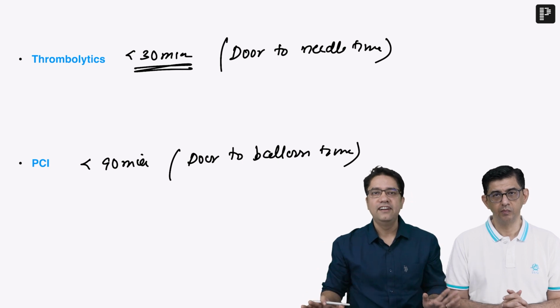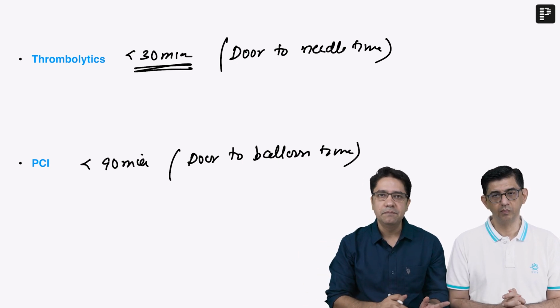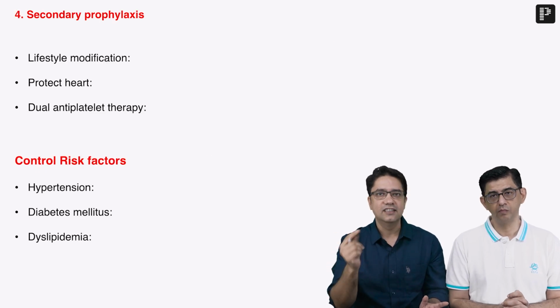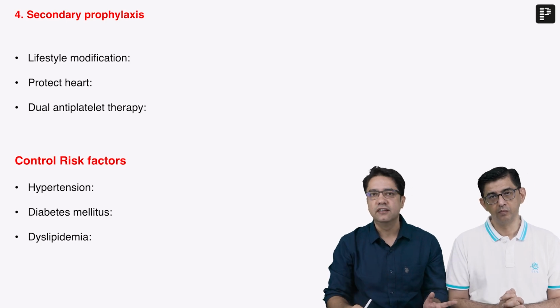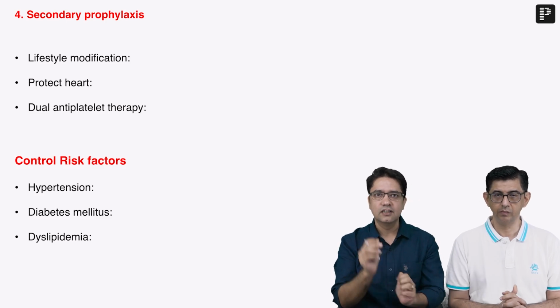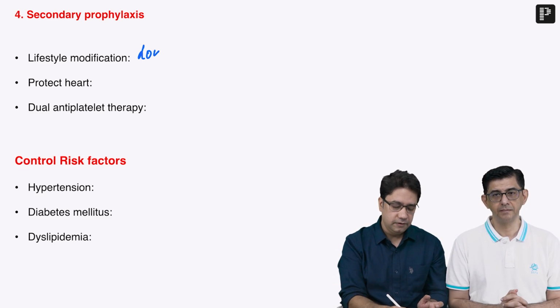Now you have definitely treated the patient of MI. Now send the patient back home and put the patient on certain medication so that in future the chance of recurrence of MI can be reduced. This type of prevention or prophylaxis, we call it secondary prophylaxis, to prevent another attack. So the main thing is to do lifestyle modification. In lifestyle modification, remember low sodium diet.